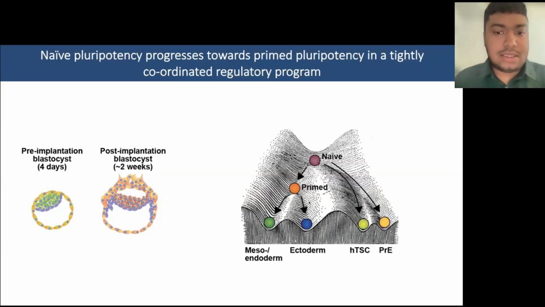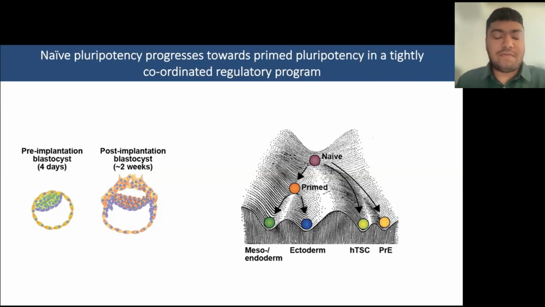And really, we can take knowledge from Waddington's landscape model and say that there are basically a lot of epigenetic barriers and drivers of these processes and these transitions from the naive state to the primed state. So we can model the pre-implantation epiblast using naive hESCs, and we can model the post-implantation epiblast using primed hESCs.